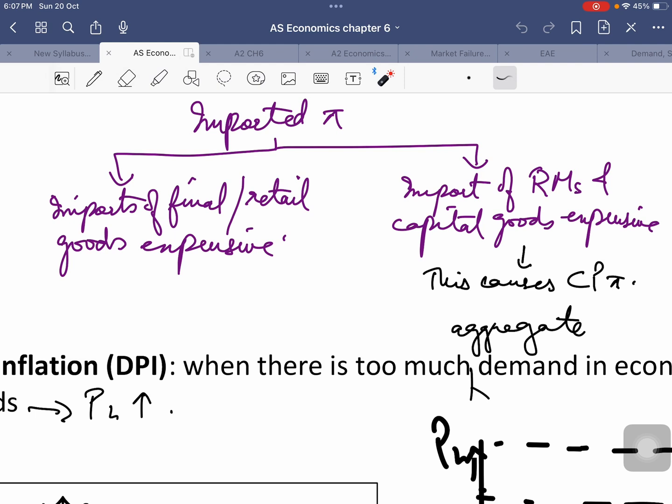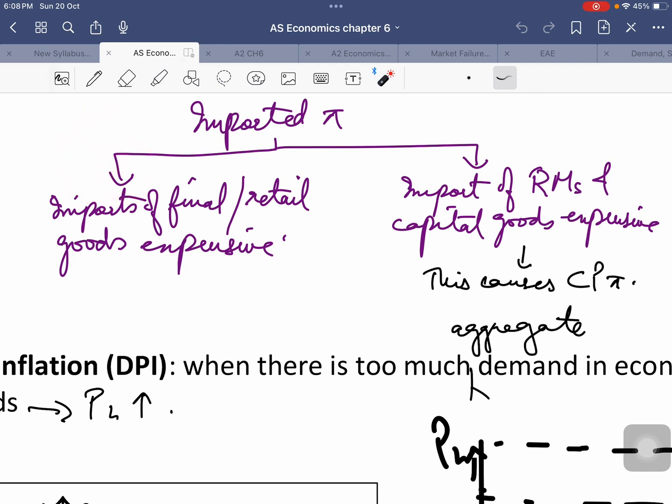That means this won't lead to an increase in cost push inflation. This will just lead to an increase in inflation, because those final goods that we're importing are expensive, which will bring that inflation into our economy. This is one type of imported inflation. A lot of the time people consider this to be the third cause of inflation besides demand pull and cost push inflation.